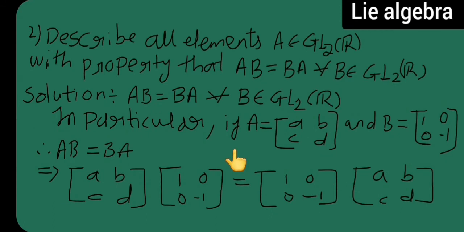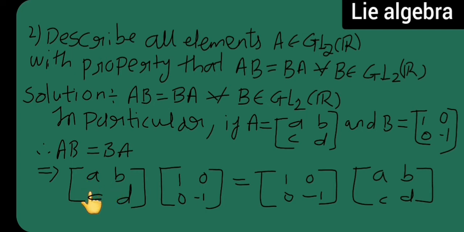Next, my next proposition: I have to describe all elements A belonging to GL2(R) with the property that AB is equal to BA for all B belonging to GL2(R). Now what is my solution? I have to take AB equal to BA for all B belonging to GL2(R). I have written this statement. In particular, I have taken my A to be the matrix (a, b; c, d), and B to be the matrix (1, 0; 0, -1). This is the other matrix, the B matrix. Now I have to show that AB is equal to BA.